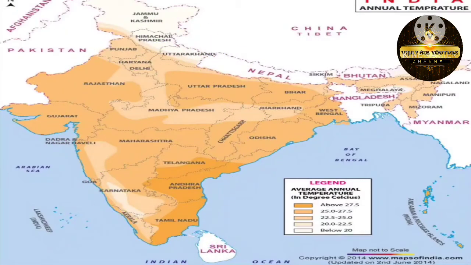Okay, so if you have an atlas in your house, open the temperature maps of India and observe the reading, the average mean temperature in January. This average temperature is the average of the maximum and minimum temperature for that month. In this map India is divided into different sections, each marked with a different color.